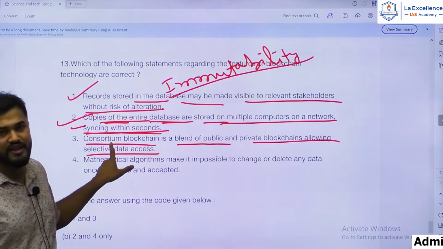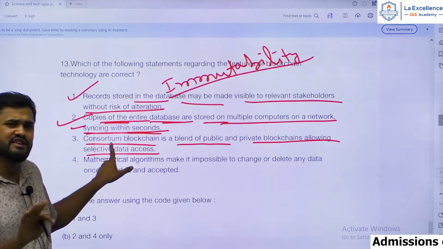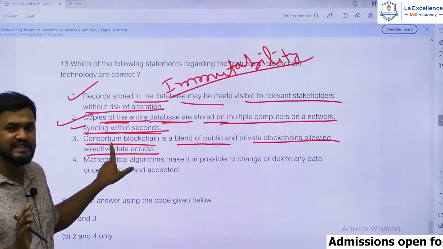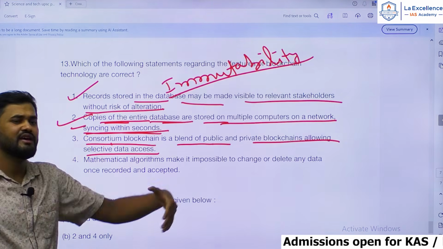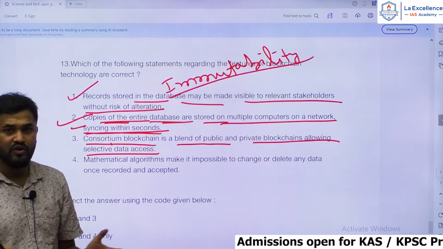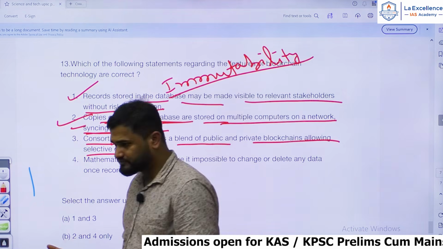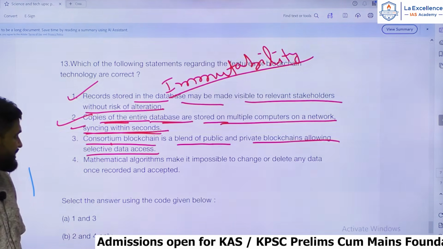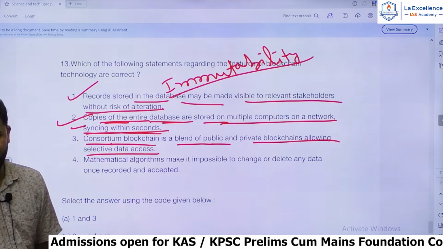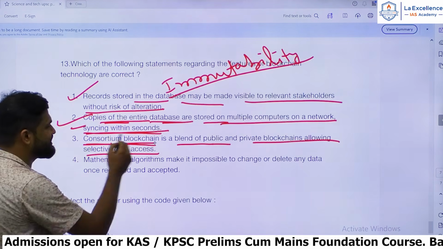But this is consortium blockchain. Consortium blockchain is almost like private blockchain, but it does not involve only a single company. There may be a group of companies with their limited access and limited membership. Only they can access the data. So that is consortium blockchain.